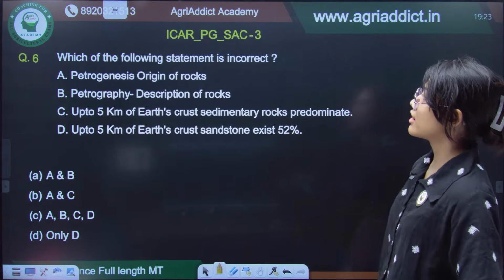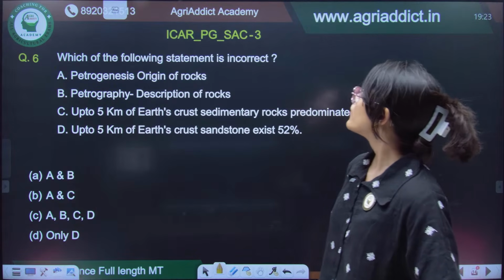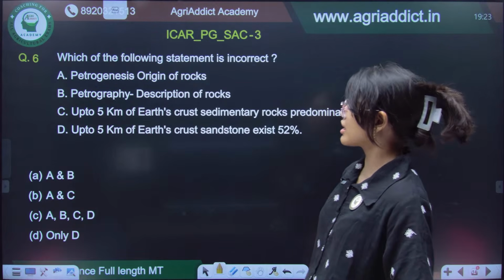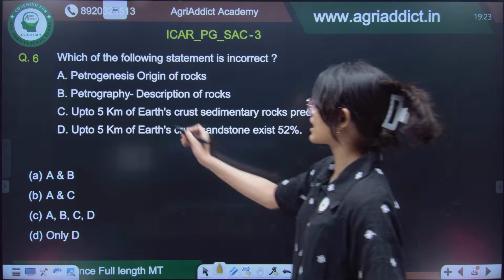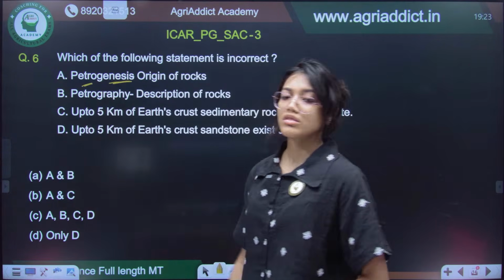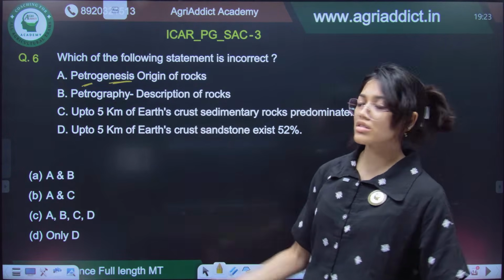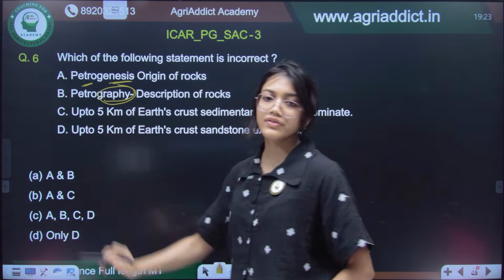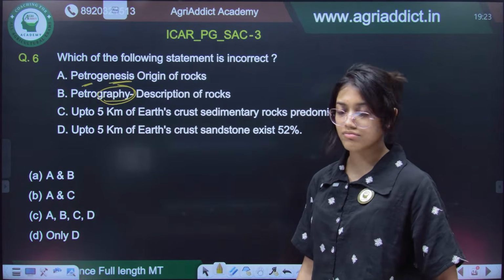Now, let us move to the next question. Which of the following statements is incorrect? See, petrogenesis, origin of rocks. So, genesis means origin and petro means rocks. So, origin of rocks, fine. Petrography. So, wherever there is graphy, that means description, fine.